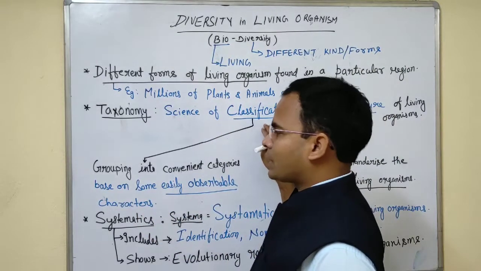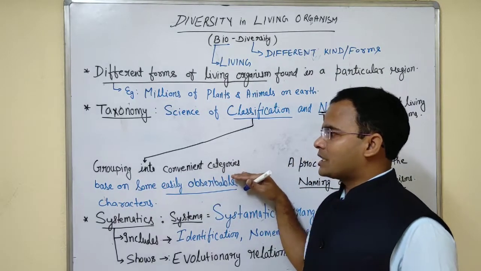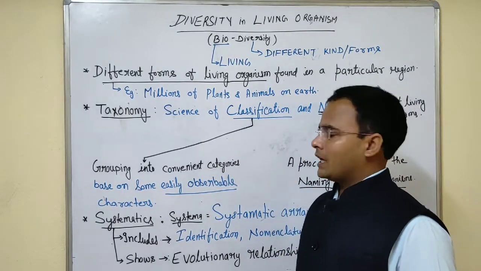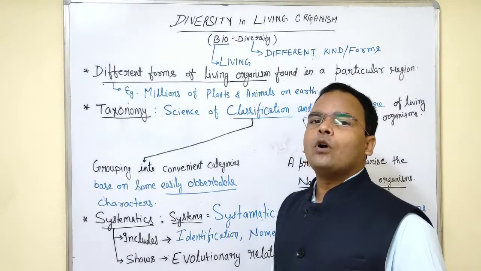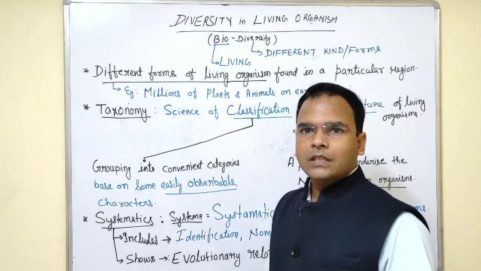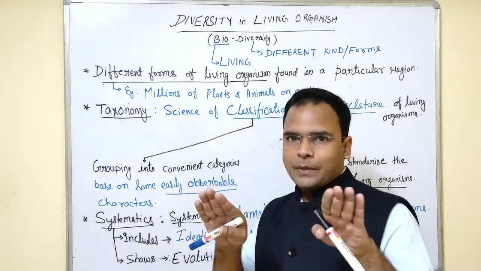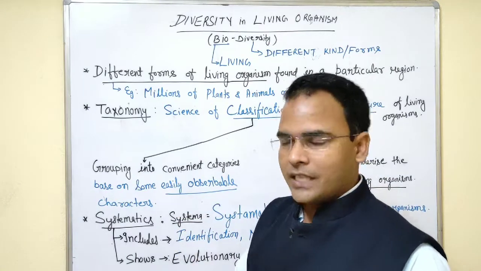So the science of grouping living organisms into convenient categories is called classification. This classification is based on easily observable characters, and we can segregate organisms based on similarities and differences.